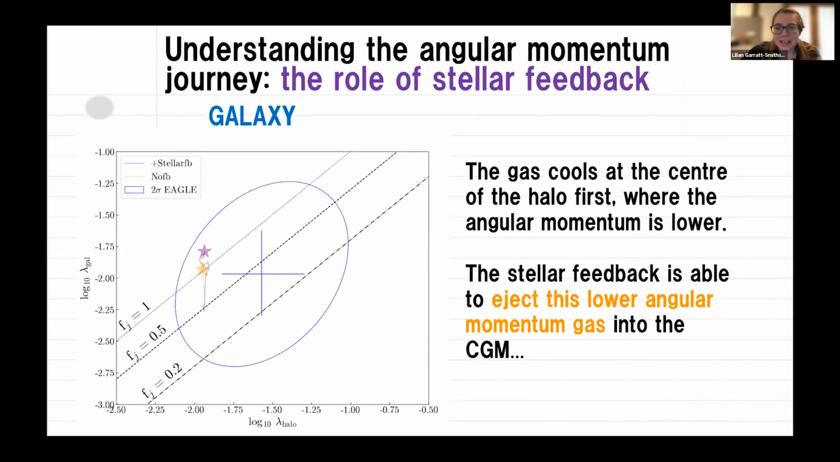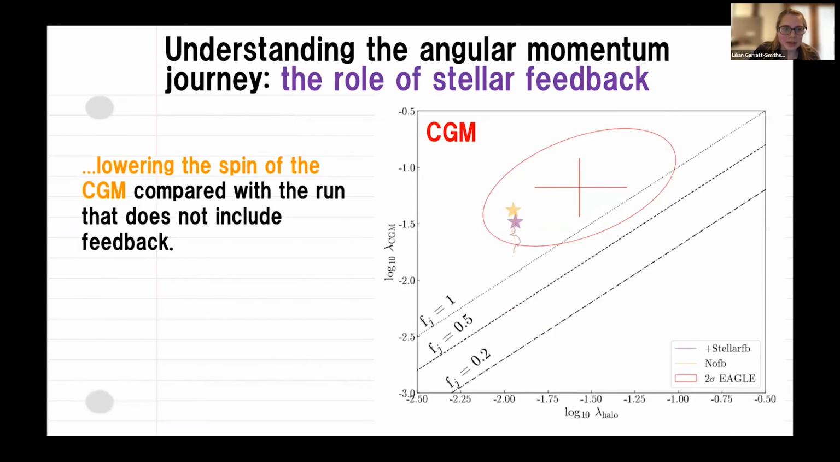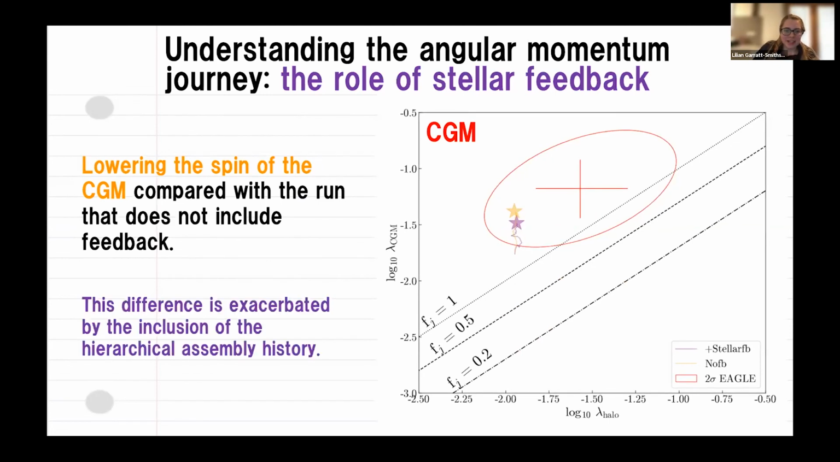So what's happening here? The gas is cooling at the center of the halo first, where the angular momentum is lower. And the stellar feedback is able to eject this lower angular momentum gas into the circumgalactic medium, lowering the spin of the circumgalactic medium compared with the run that does not include feedback. This difference is actually exacerbated by the inclusion of a hierarchical assembly history. And if anyone's heard of the angular momentum catastrophe, this is one of the driving forces behind that when you don't include feedback. So this is just an example of the power of one of these control simulations.